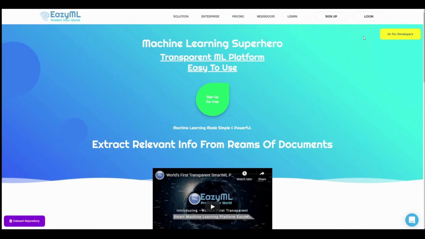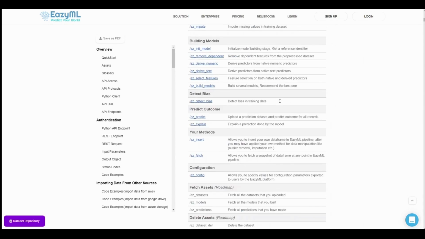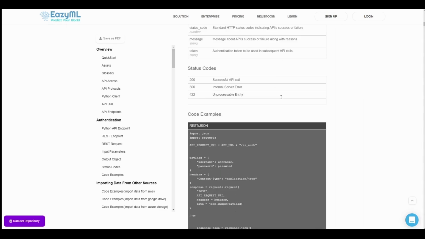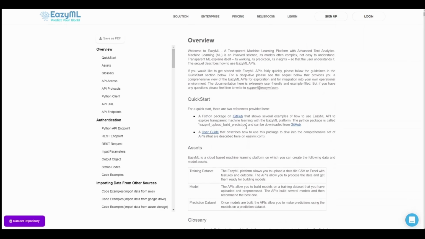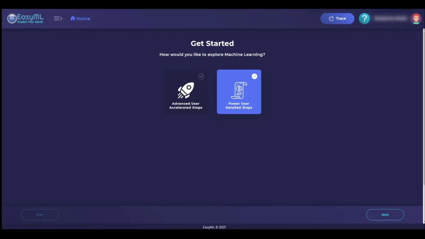To learn about the APIs, click on For Developers, and you will find a comprehensive set of API documentation on the page. As you scroll down, you will find details of each API with input, output, and examples. But here's how you can get started easily. By clicking on the user guide to get a downloadable PDF that helps you with examples to ramp up fairly quickly with APIs.